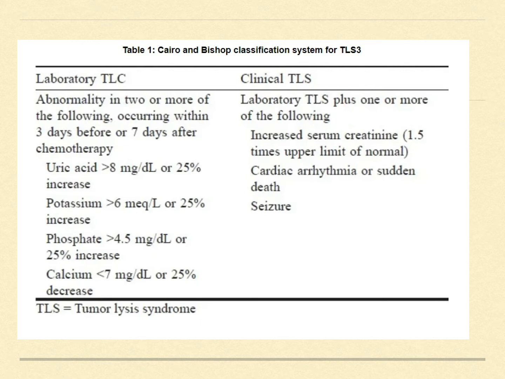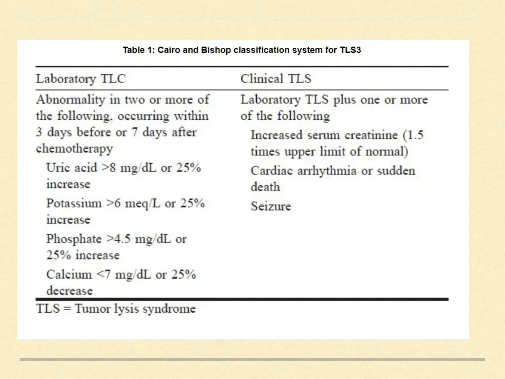In the laboratory tumor lysis criteria, there are abnormalities in two or more of the following, that is the uric acid more than 8, the potassium more than 6, the phosphate more than 4.5, and the calcium less than 7, were characterized to be occurring within 3 days before or 7 days after chemotherapy.